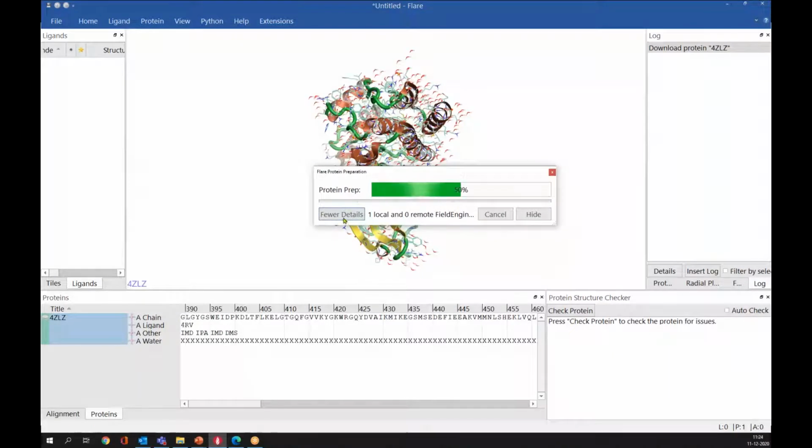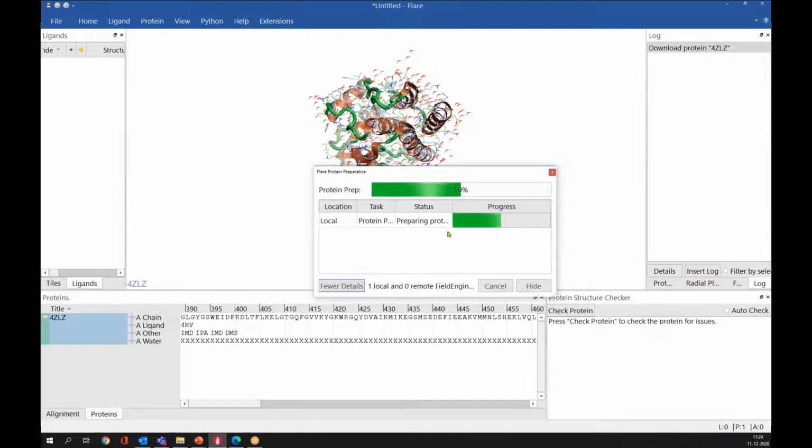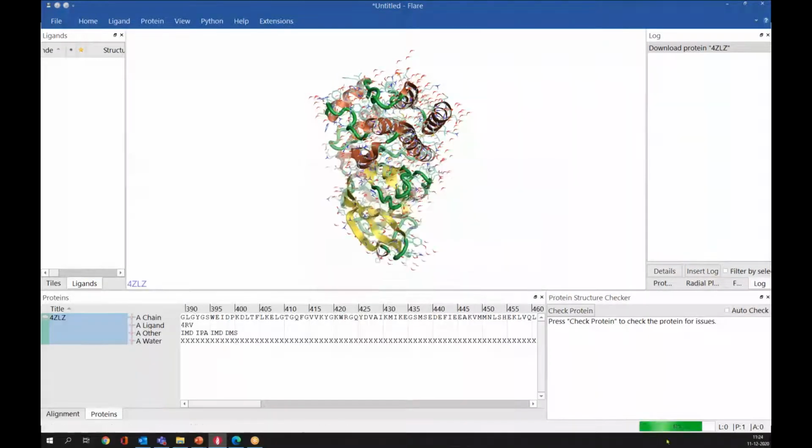You can see the progress here. If you go to the details here, you can see what's going on at the moment, and obviously cancel will cancel the job. If you press hide, it will add a progress bar at the bottom right. In the meantime, I'll show you the 3 main windows here. We have this protein window here, then we have this 3D window, and we have the ligand window here.